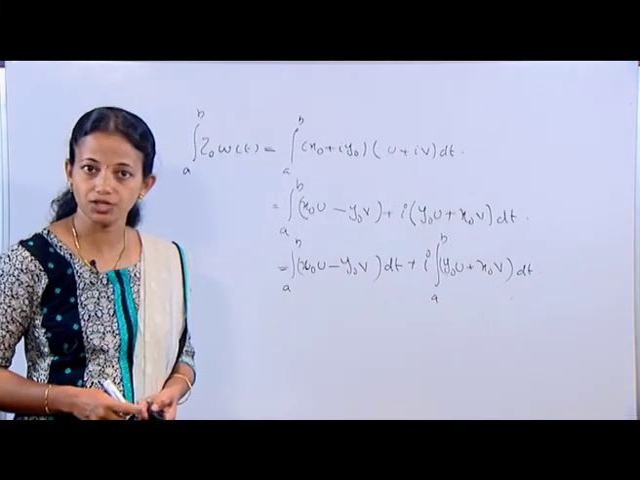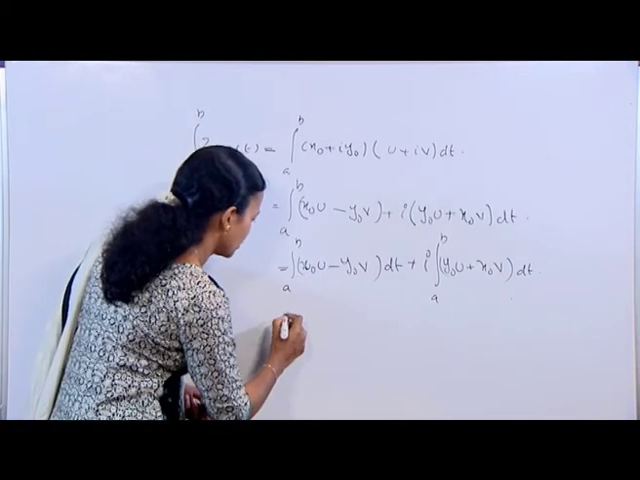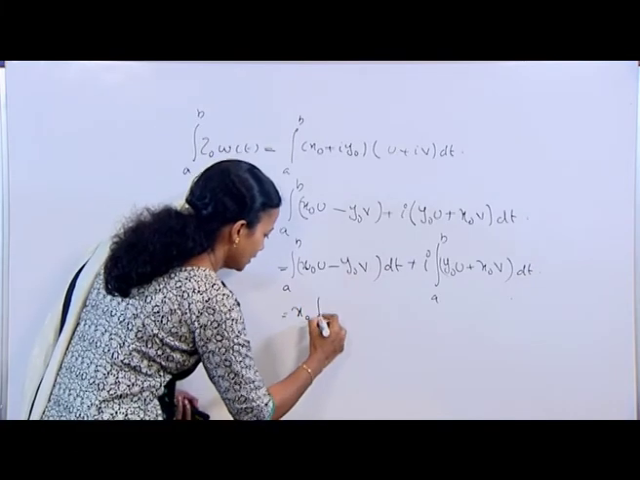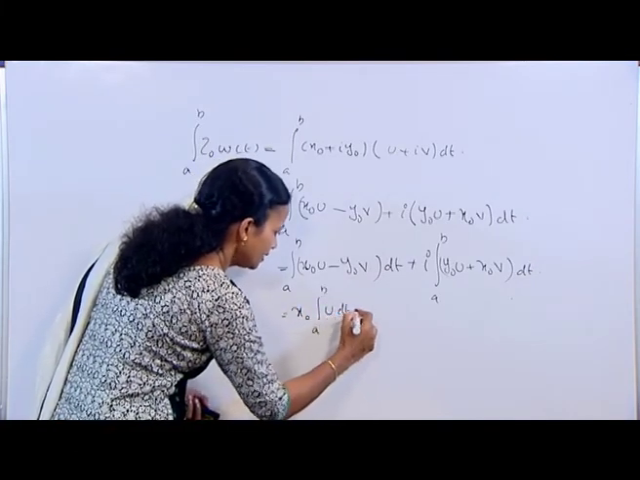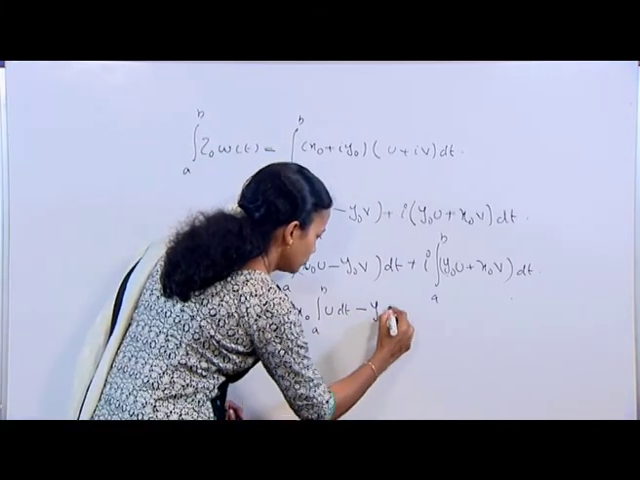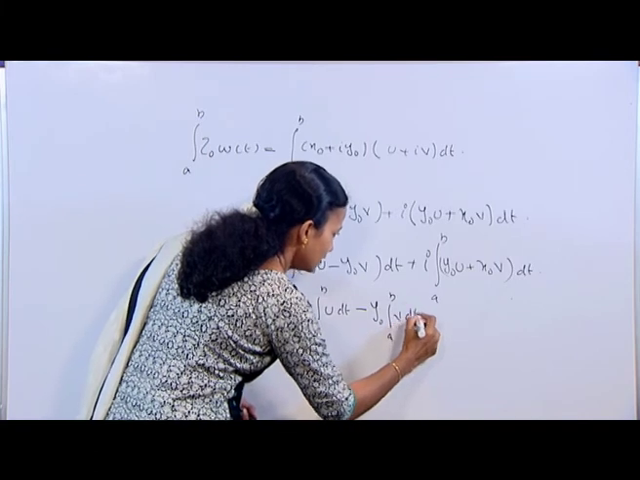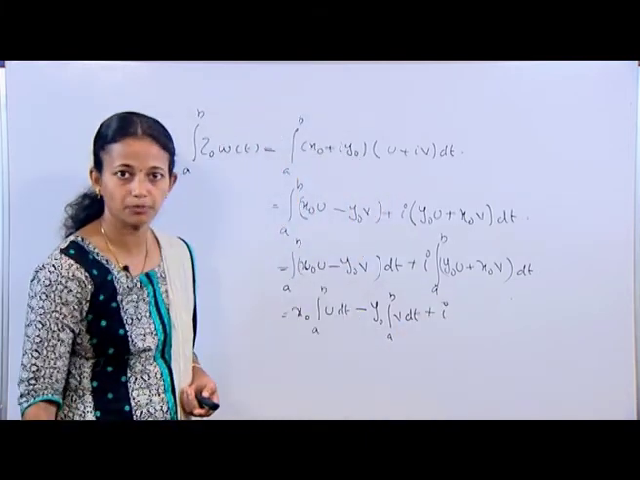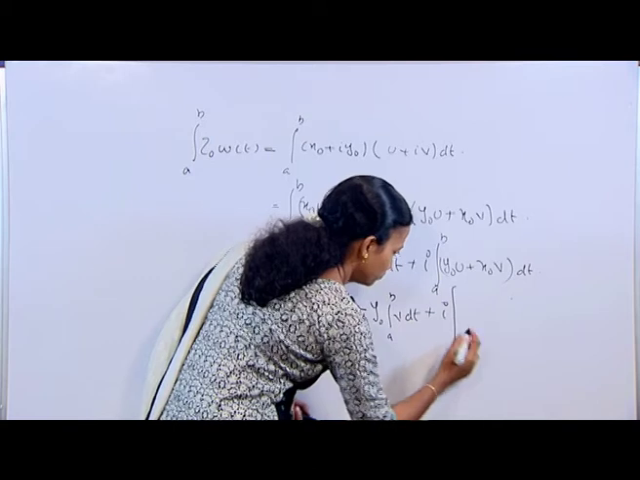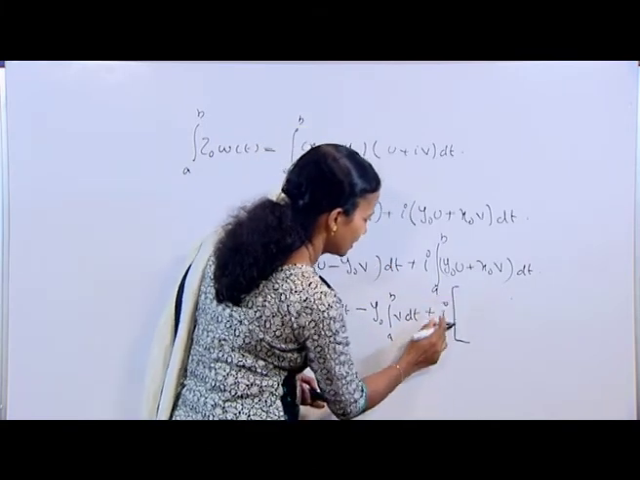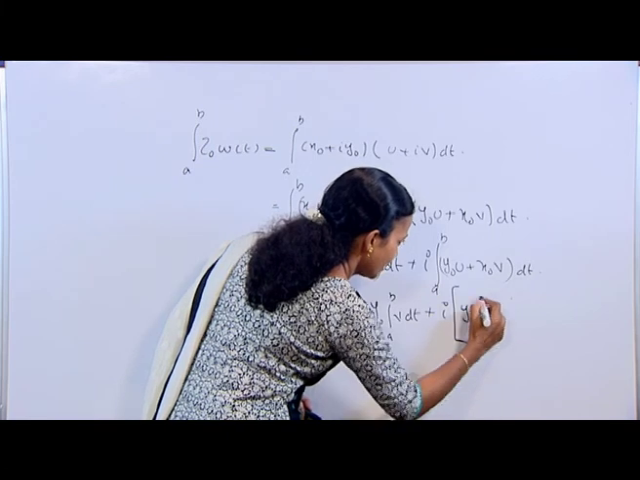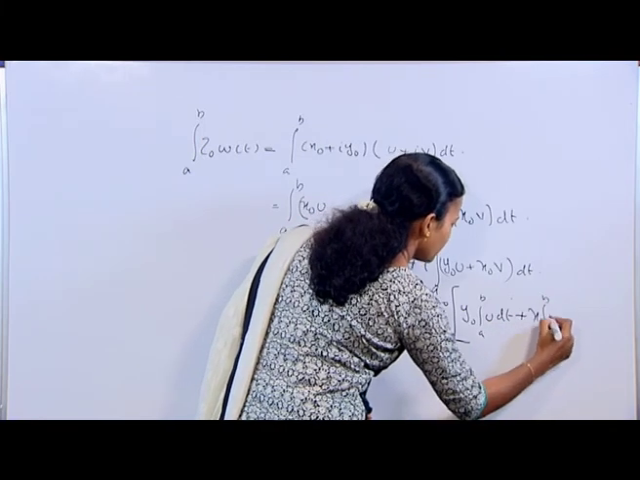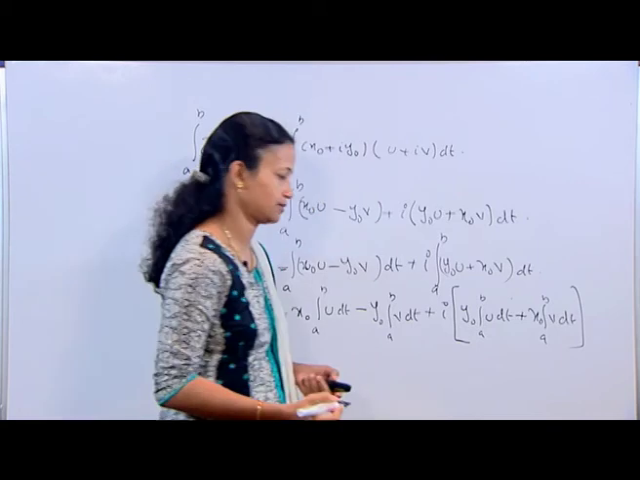By the definition of integration given by equation number 2, this is equal to x_0 times integral a to b of u dt minus y_0 times integral a to b of v dt, plus i times, now you put a bracket here, y_0 times integral a to b of u dt plus x_0 times integral a to b of v dt, close the bracket.